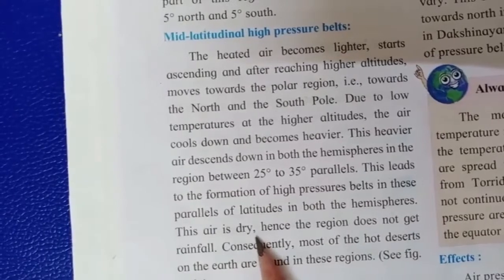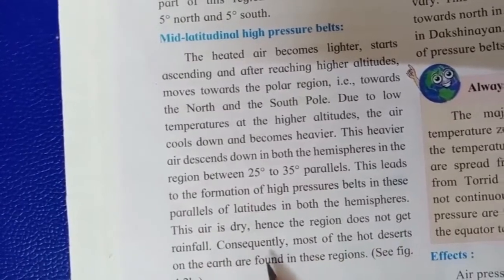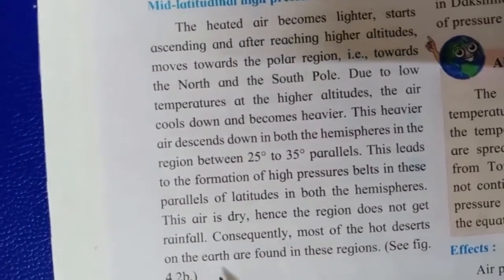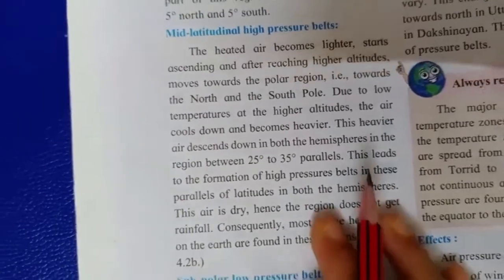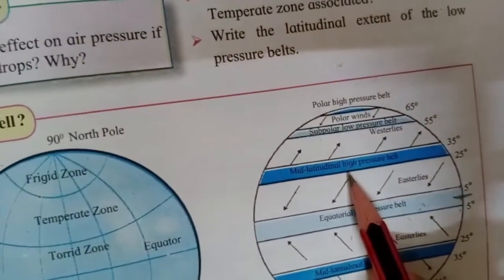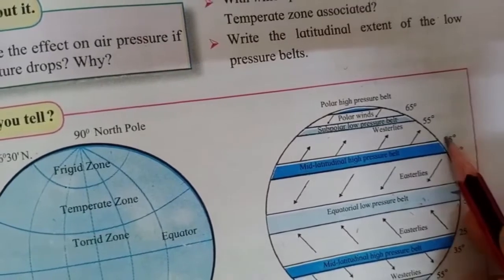This air is dry, hence the region does not get rainfall. Consequently, most of the hot deserts on the earth are found in this region. Now here in the picture you can see this is the mid latitudinal high pressure belt which is between 25 degree to 35 degree.